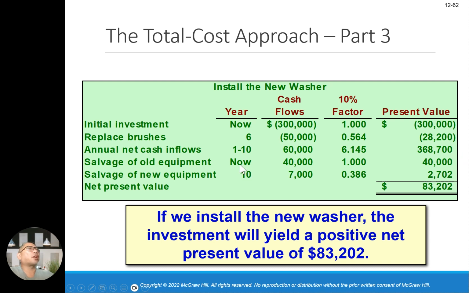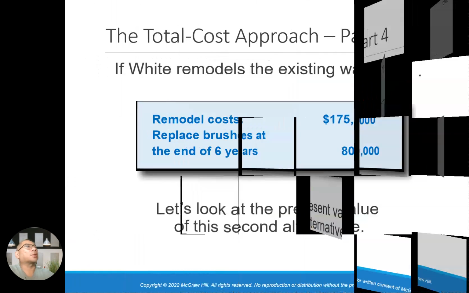Salvage value of the old equipment, which is 40,000 times 1, is 40,000 here. Salvage value of the new car wash in year 10 is 7,000, you get 2,71. So you've got a positive total. When you tally up these numbers, you get 83,000. So it's a positive one, so you should take that, okay, for the new car wash.